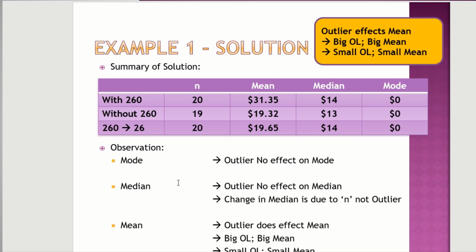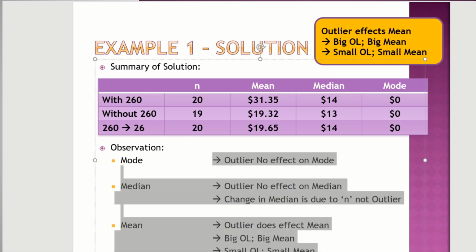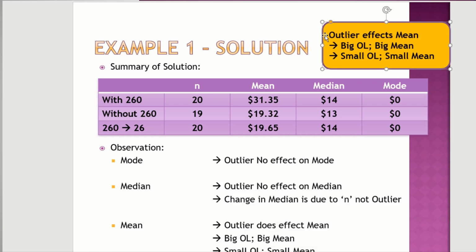Alright, so the observation here is very, very important. This is what I need you to look at. So the mode, outlier has no effect, like I told you earlier. Whether you change from 260 to 26, with the 260 or without the 260, the mode doesn't change. So this is basically the whole table that shows you what's going on.